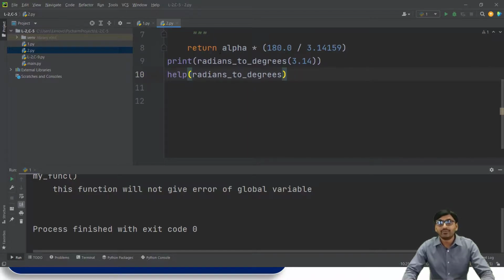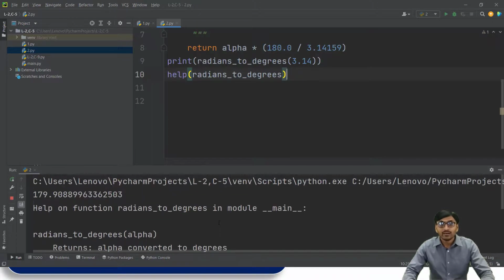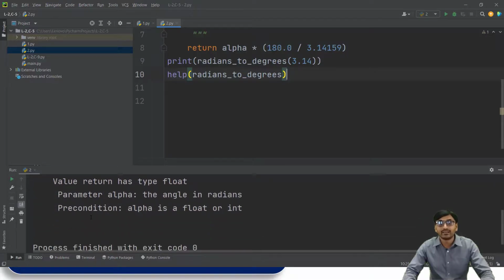Then return alpha multiplied by, in the bracket, 180 divided by 3.14159. Then print radian_to_degree with 3.14 and help(radian_to_degree). If we run this program, the output for the first value is 179.9088, and then the help function returns this docstring.